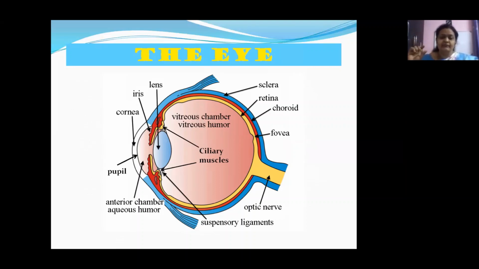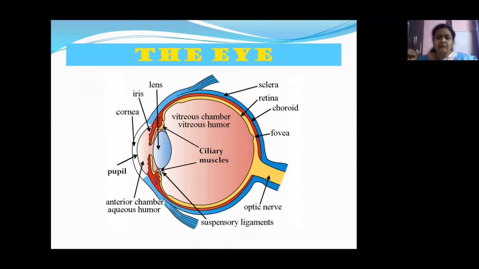Suppose when you want to look in darkness, what do you do? You make your eyes bigger. That is called expansion. How are we able to do this? It is because of the presence of the ciliary muscles.